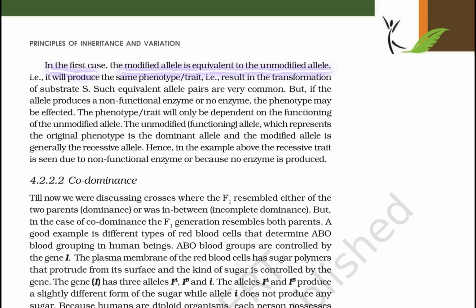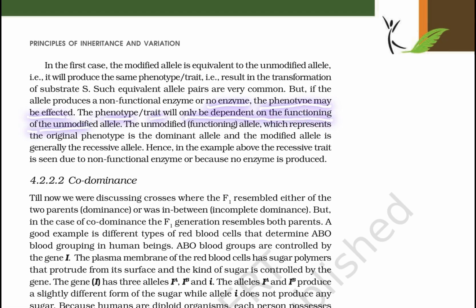In the first case, the modified allele is equivalent to the unmodified allele, that is, it will produce the same phenotypic trait, that is, result in the transformation of substrates. Such equivalent allele pairs are very common, but in the other case the modified allele produces a non-functional enzyme or no enzyme, and the phenotype will be affected.